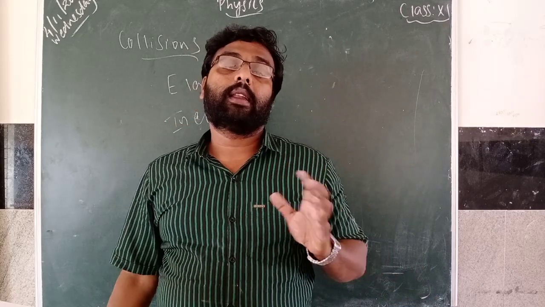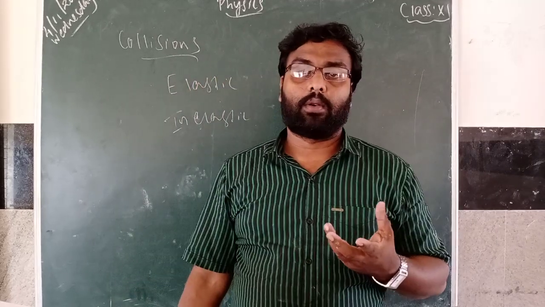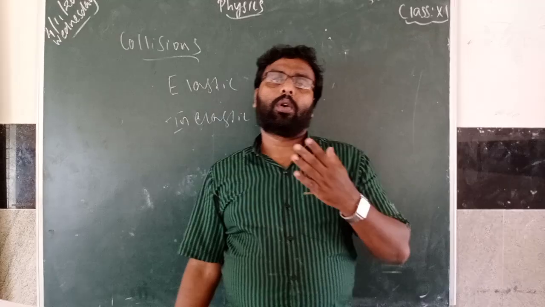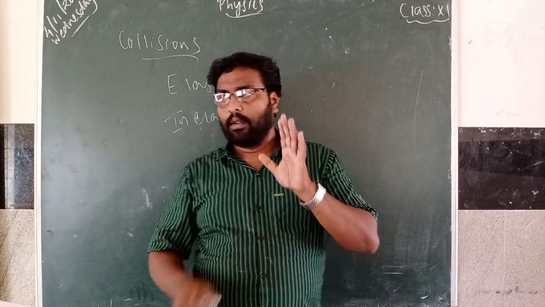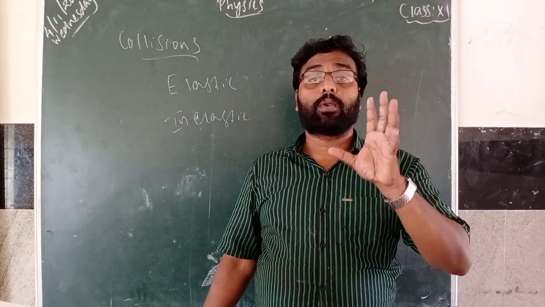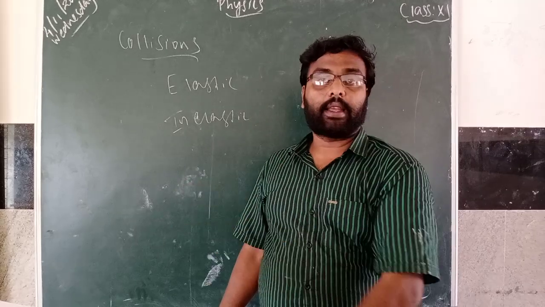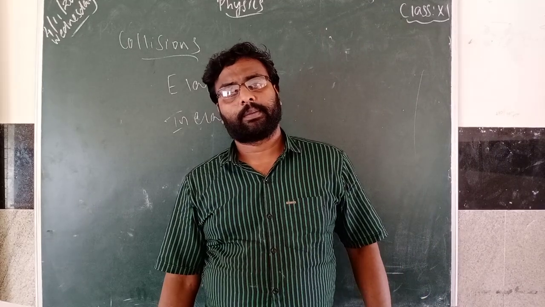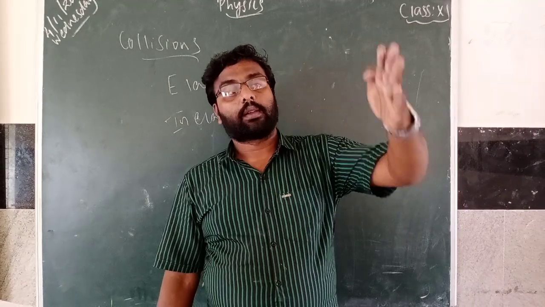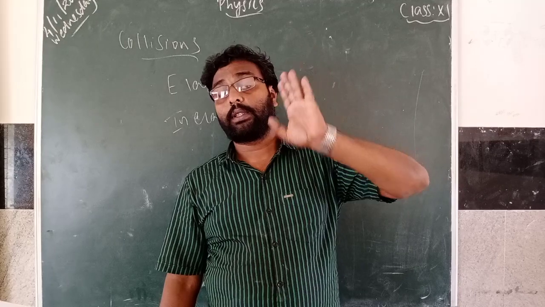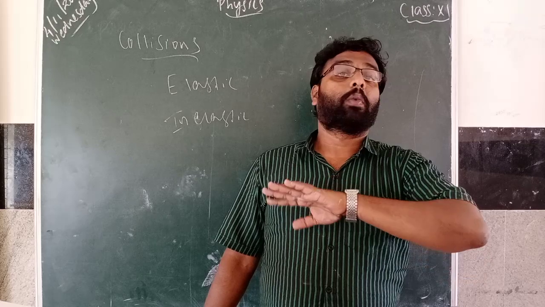Elastic collision and inelastic collision. Elastic collision, you can tell all these examples: billiard, carrom board, and all. So in these, total kinetic energy before collision is equal to total kinetic energy after collision. So during collision, what will happen? Kinetic energy changes. Based on this kinetic energy change, there will be two types of collision, but momentum won't be changed.